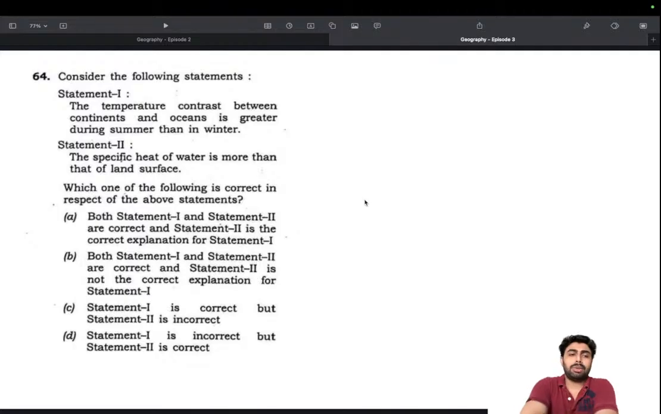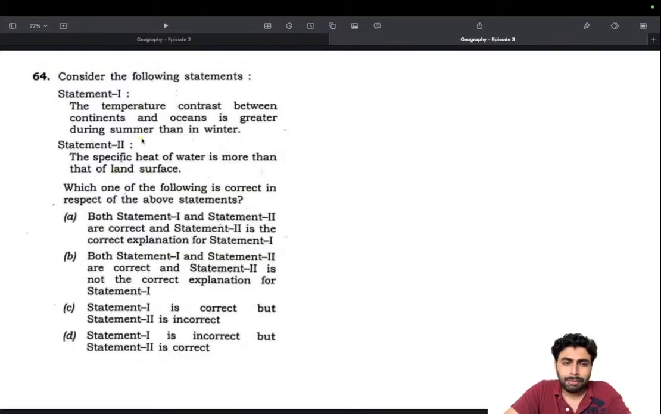Then moving on, next one. The temperature contrast between continents and oceans is greater during summer than in winter. The specific heat of water is more than that of land surface. This is actually a tricky question. If you have read NCERT and if you remember things correctly, you could easily get the answer, because this is very factual in nature, and this is regarding the isotherms and distribution of isotherms between the months of January and July, basically summer and winter.